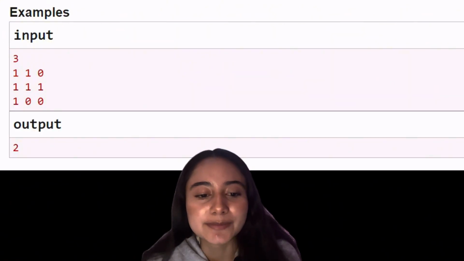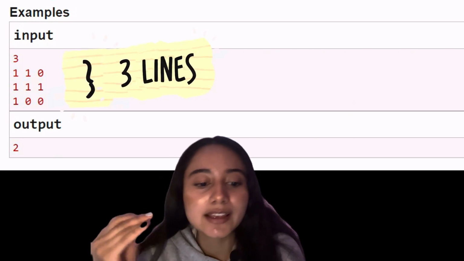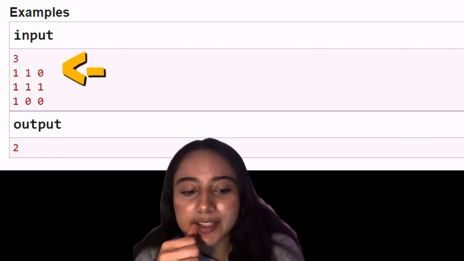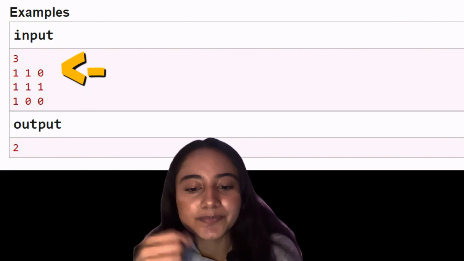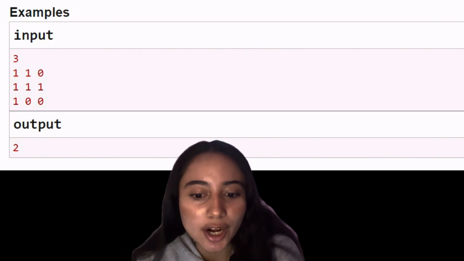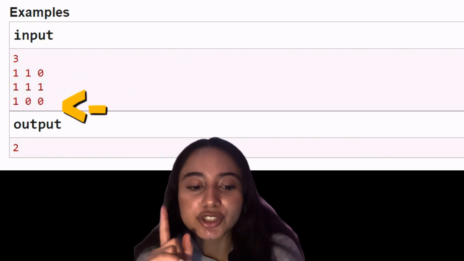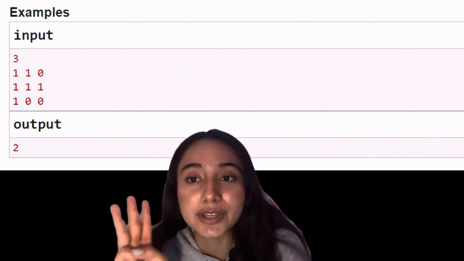In order to understand this exercise better, let's take a look at the input. We receive 3 lines, and the output is 2. In the first line, there are 2 ones, which means that the problem was implemented because it has 2 persons that are sure. Everyone is sure, therefore we implemented it. But in the third line, we have just 1 person that's sure, therefore they just resolve 2 out of 3 problems. So how can we write this?